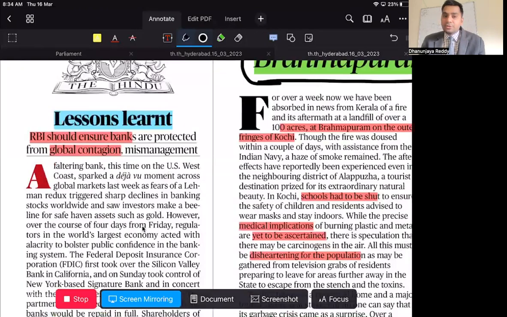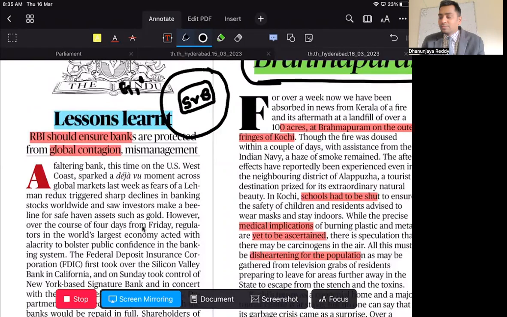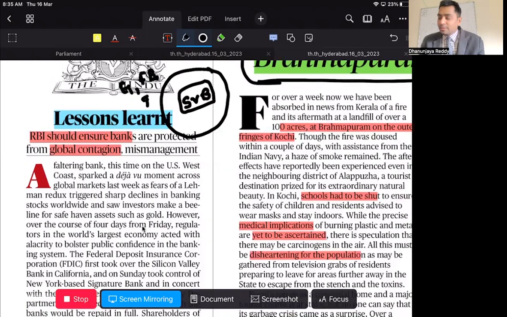Lessons learned: RBI should ensure banks are protected from global contagion and mismanagement. This is from the collapse of Silicon Valley Bank. Now, what is special about Silicon Valley Bank? It was present in the area where tech giants like Google, Facebook, Twitter operate. Hence, Silicon Valley Bank played a very crucial role. It has been lending to many startups, and it has also invested in US government treasury bonds.